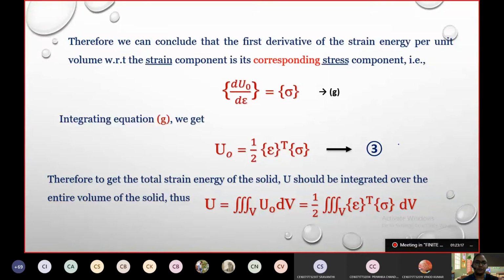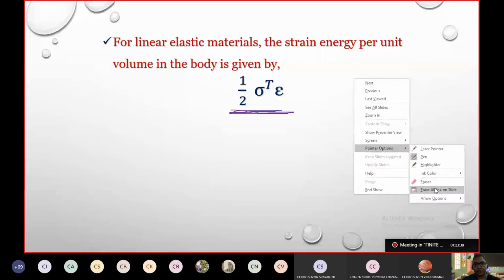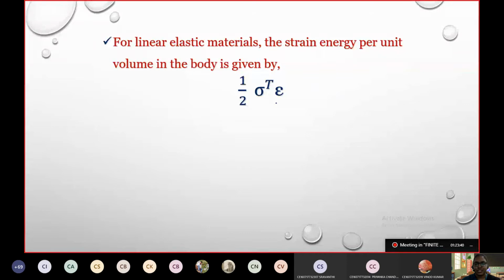Okay, now what we have done, we are done with the value of potential energy, and we know the value of the strain energy. So now it is time to combine both of them to find the total potential energy value. For a quick review, see here in this equation, I have written it in this form, half of sigma T epsilon. Previously it was epsilon T into sigma.